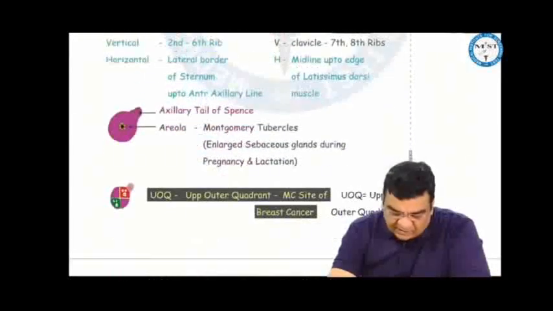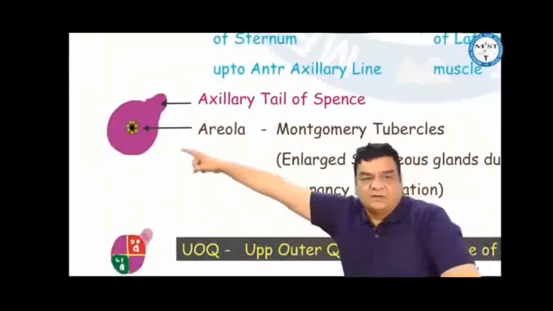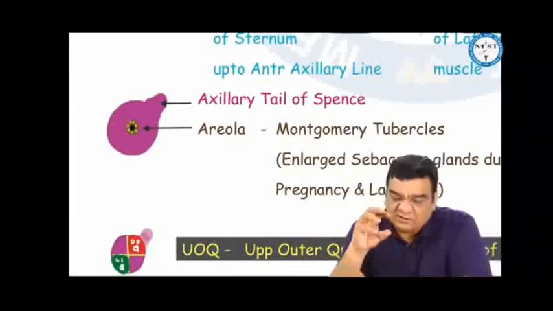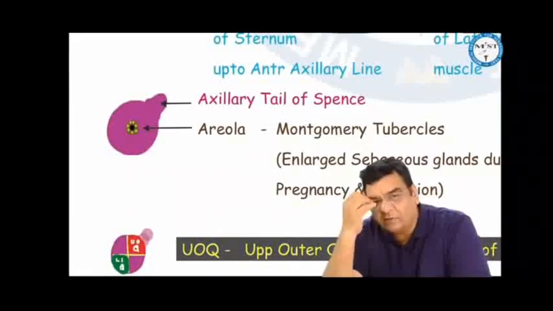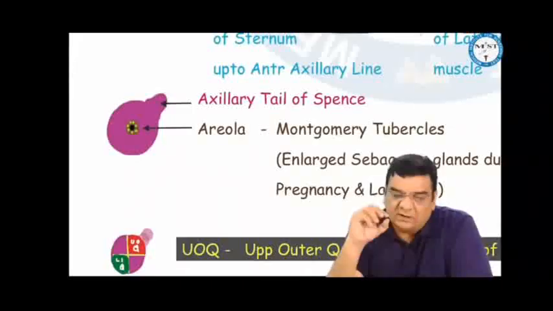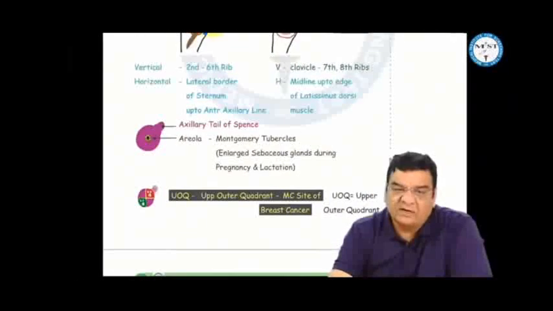Some part of the breast extends into the axilla as the axillary tail of Spence. In the center, there is a brown pigmented area, the areola, which has sebaceous glands that enlarge during pregnancy and lactation and serve to lubricate the nipple. These are Montgomery tubercles. In the center of the areola, there is a nipple, which has smooth erectile muscles. That is why the nipple is an erectile tissue.